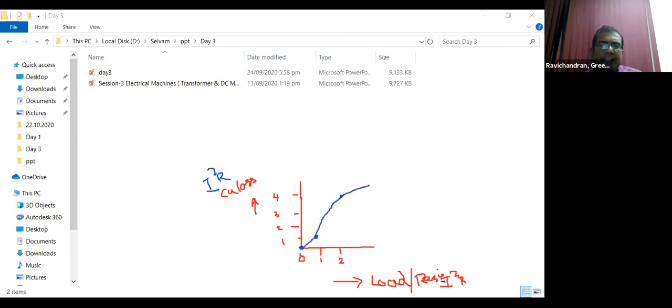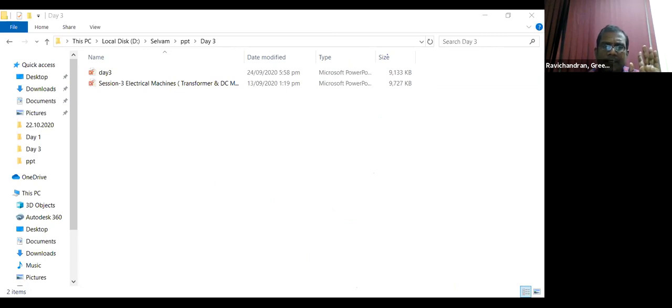So the graph is like this, this is for the core loss and this is for the copper loss. The idea behind this: one is fixed, one is variable.